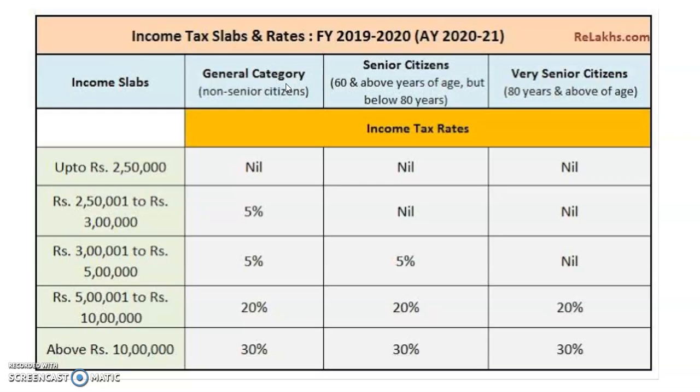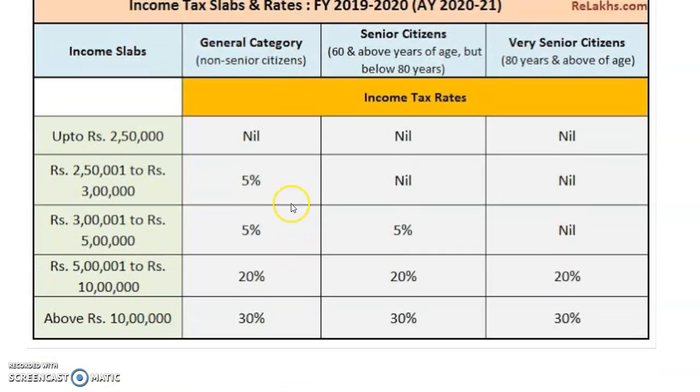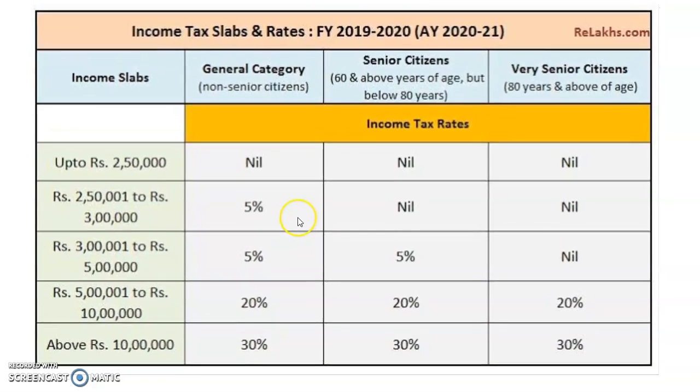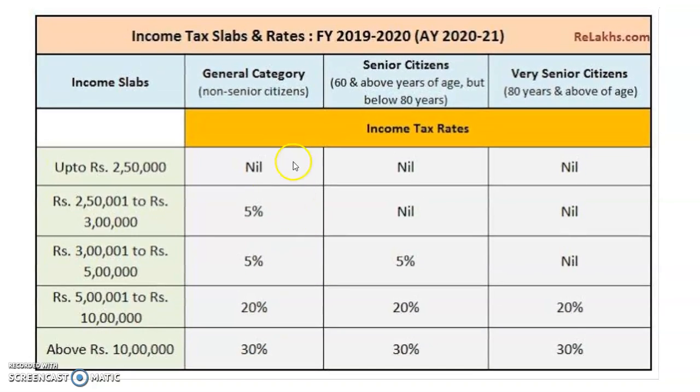For him, these will be the tax slabs: a nil rate, 5%, 20% and 30%. The rates will be the same for all except the super senior citizen, or very senior citizen. For them there are only three slabs. For other people there are four tax slabs.